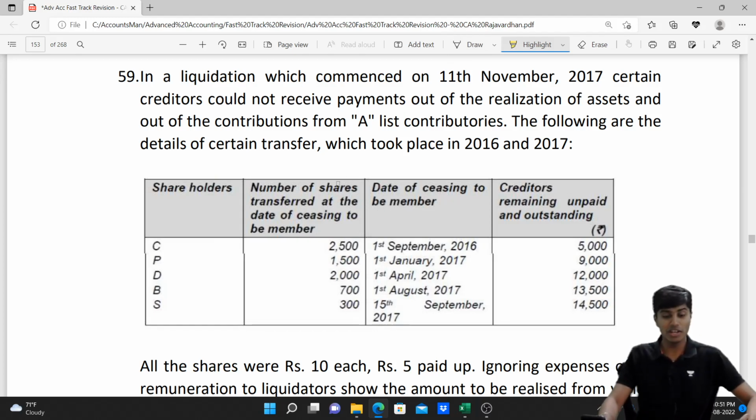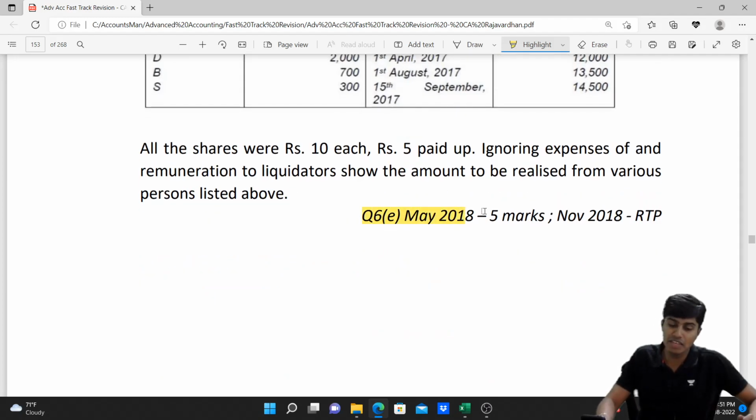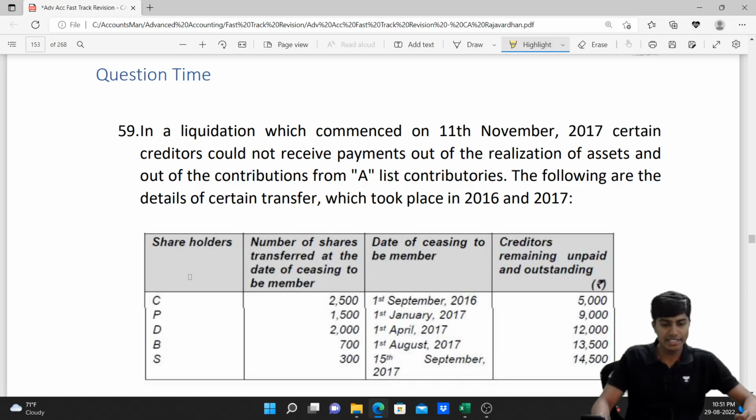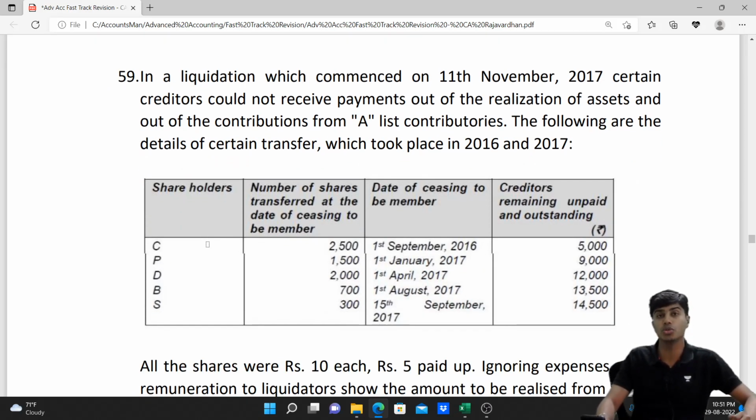We'll now be doing question number 59. This is question number 6E from May 2018. This had come for 5 marks and the same question was there in November 2018 RTP. Let's read this question. In a liquidation which commenced on 11th of November 2017.